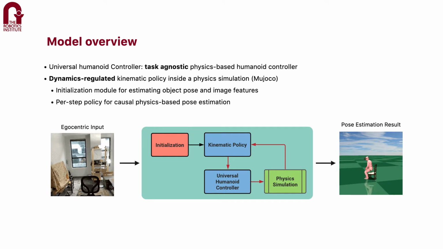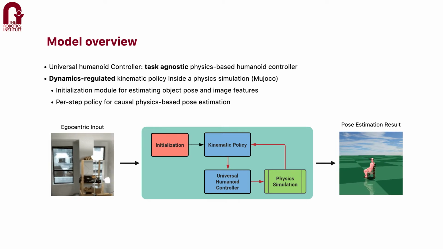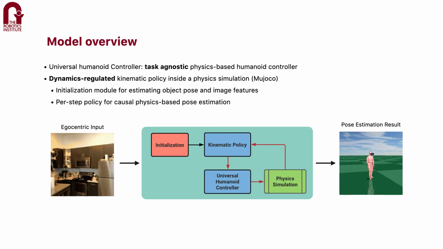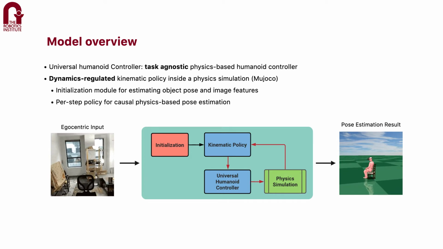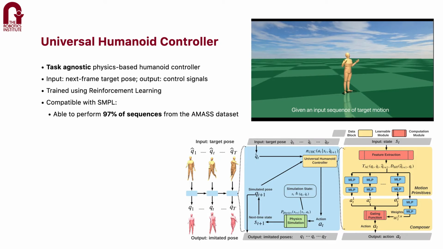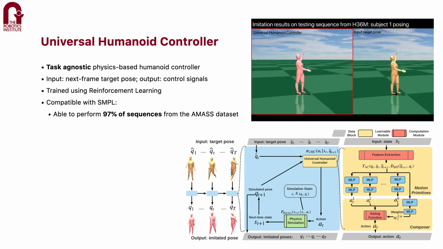Our model consists of two major parts, a universal humanoid controller and a dynamics regulated kinematic policy that works in tandem with our controller to estimate poses. We first propose a universal humanoid controller that is capable of mimicking a broad range of human motion. Our controller's input is one frame of target pose to mimic and does not rely on any task-specific information. It is compatible with the SMPL human model and can successfully mimic up to tens of thousands of mocap sequences.